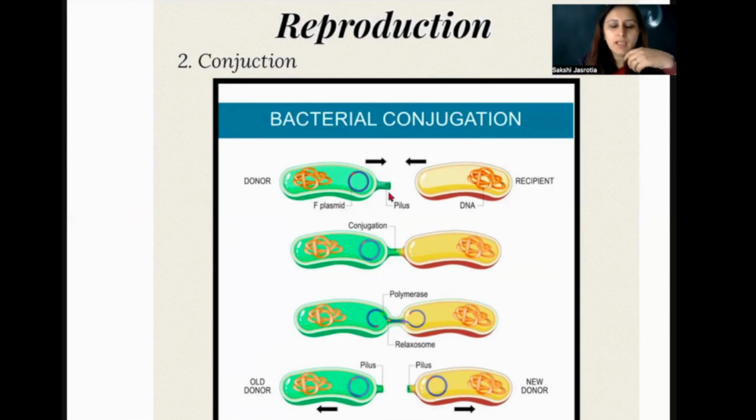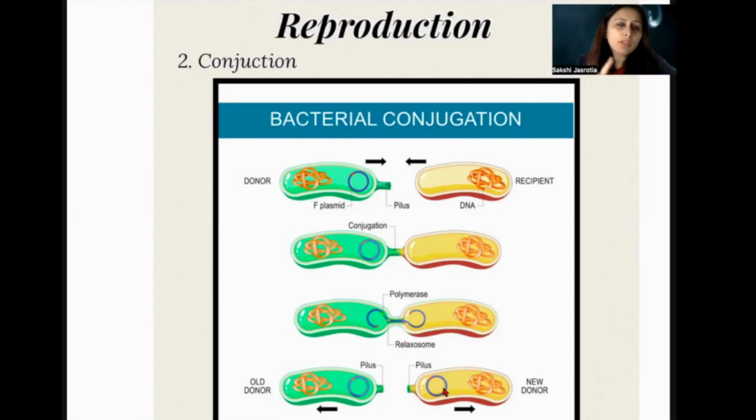So this one is the conjugation, right? So this forms the conjugation. It is the link between these two. So two different organisms, two different bacteria, they come together, and via the help of this pilus, the conjugation tube, they join together, and the mixing up of the genetic material also takes place here, right? And then it splits up into the two new organisms, right?